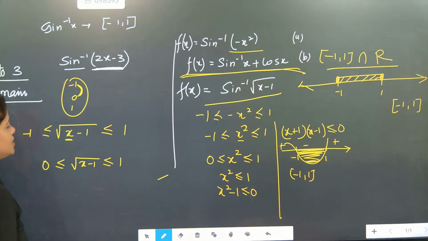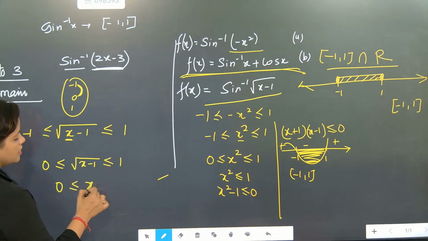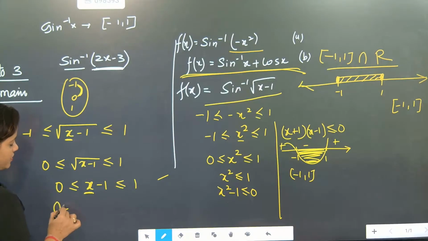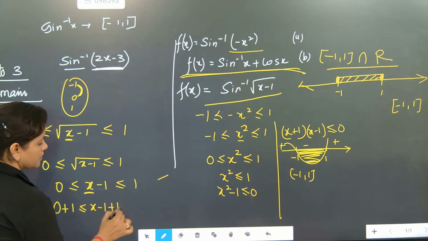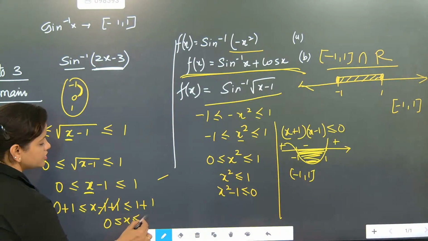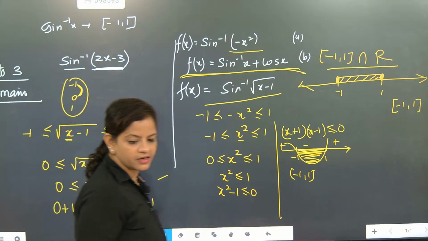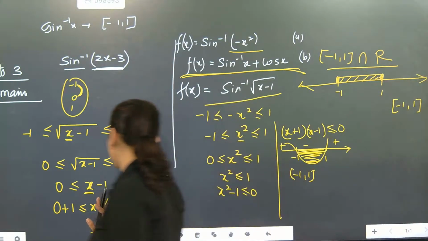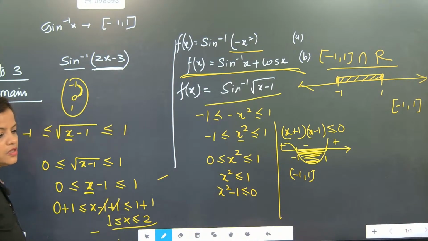So the first work is, we will first write this. Once you have written it like this, now can we square? If we are squaring it, what are we going to get? We have to find the value of x, so we will add 1. What is the value coming? 0 to x to 2. Is it correct? Subhanesh has written 1 to 2. 0 plus 1 will become 1 here. So it is coming as 1 to 2. The value of x is coming between 1 to 2. Is it clear? Done. So root section also you will be able to do.